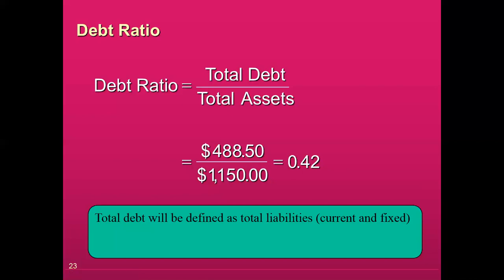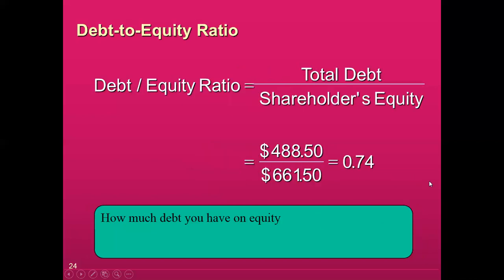And some very specific books and suggested readings also suggest that debt will only be taken as long-term debt and any short-term debt on which interest is due. So I would suggest that if you are preparing for the course, you need to check your textbook and recommended readings on how they are defining total debt. So 0.42 means this company has 42% debt on its balance sheet.